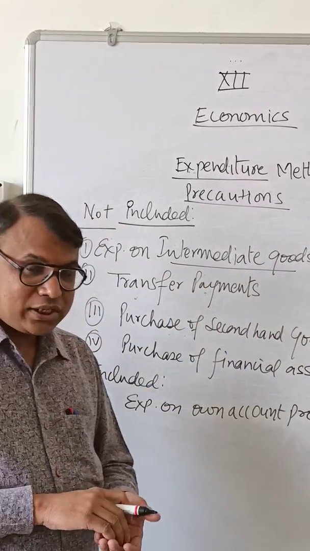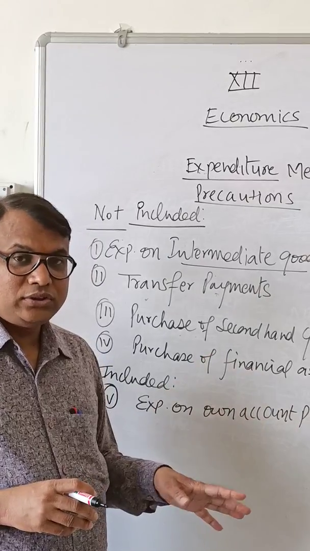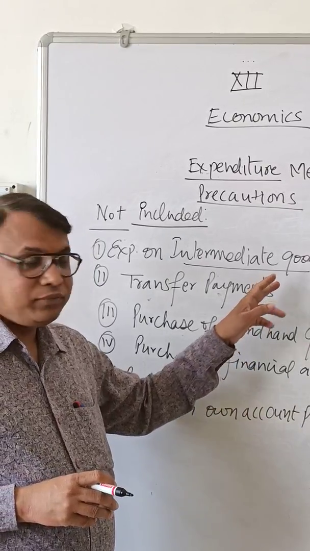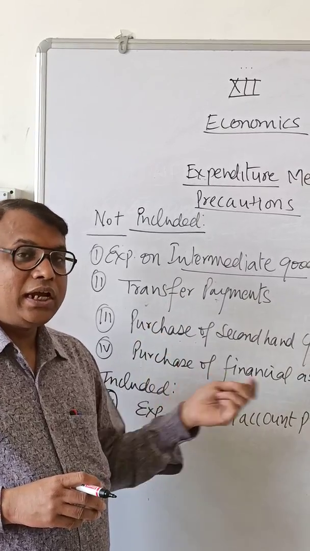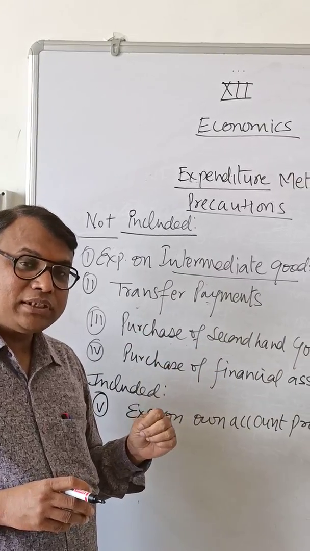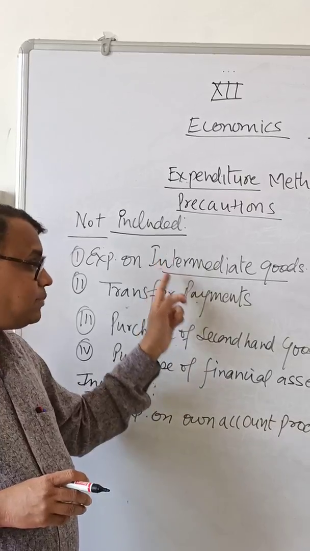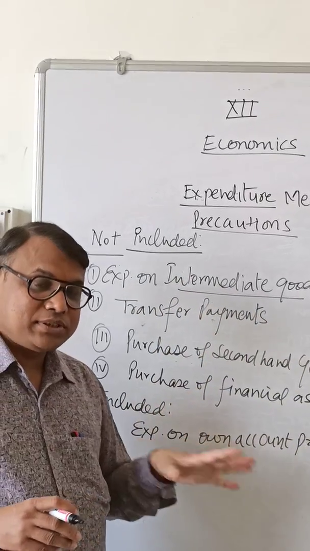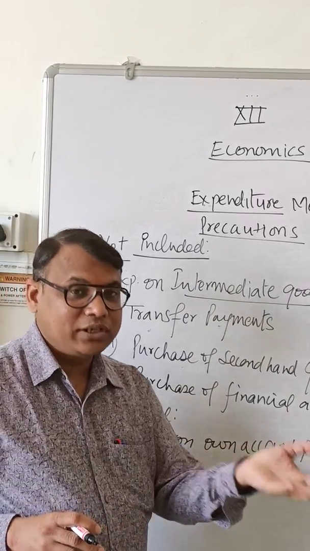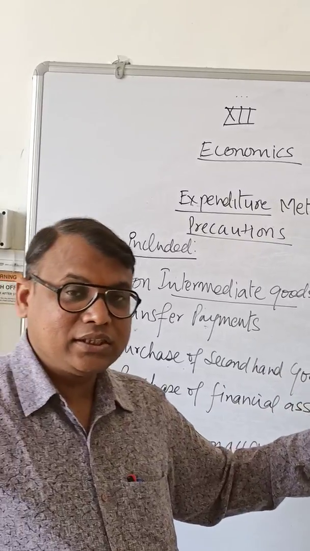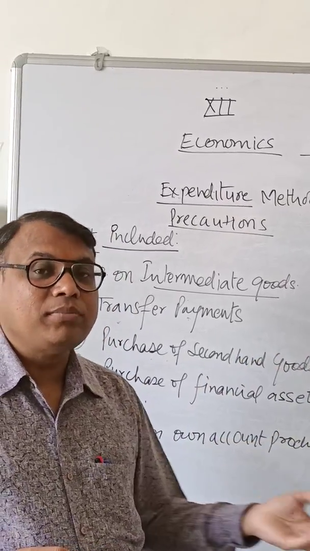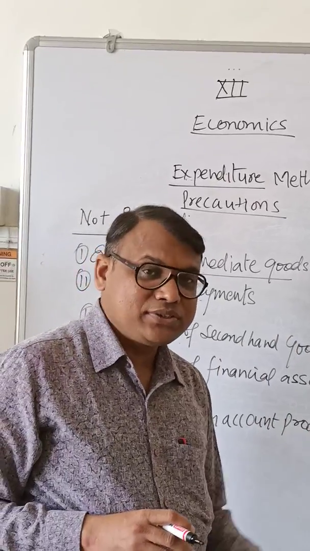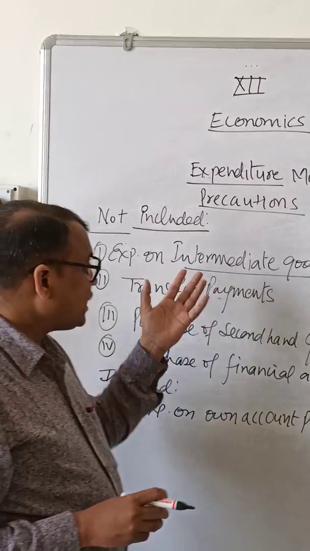The same concept is given in output. We don't include intermediate goods in case of production, and when we do the expenditure method, we don't take expenditure on intermediate goods. The concept is the same. We have to see it from a different point of view. There we are taking things from the output point of view. Here we are discussing the things from the expenditure point of view.